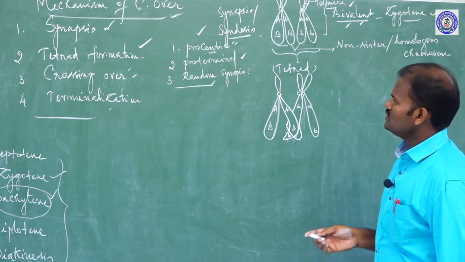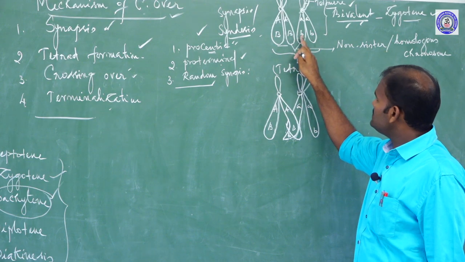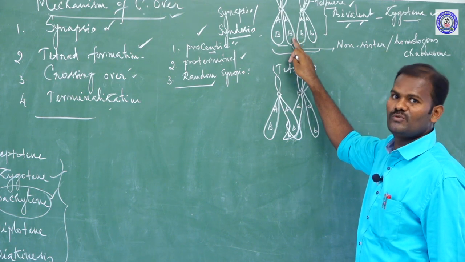Then what is crossing over? Crossing over takes place between the two non-sister chromatids of the homologous chromosomes.